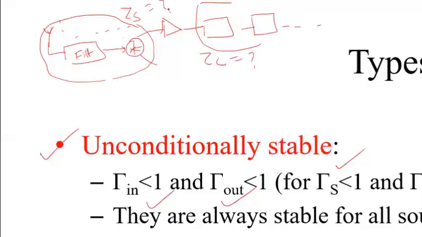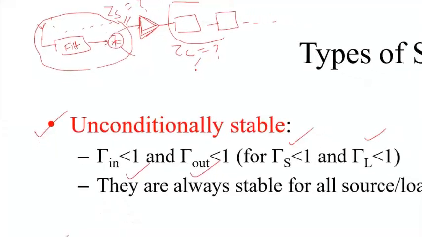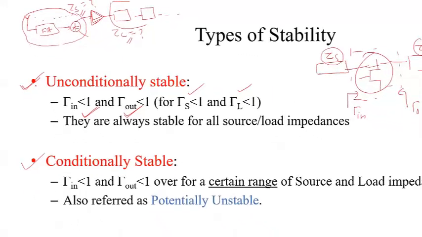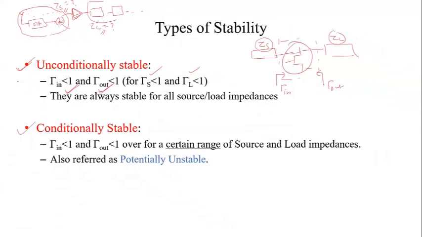This as well as this. Before designing an amplifier, we do not know what these values could be. So because of that, you choose any values of gamma S and gamma L, sorry, ZS and ZL, but the transistor is supposed to provide only input and output reflection coefficients less than 1. Then the transistor is generally known as an unconditionally stable transistor, and this is the preferred one.